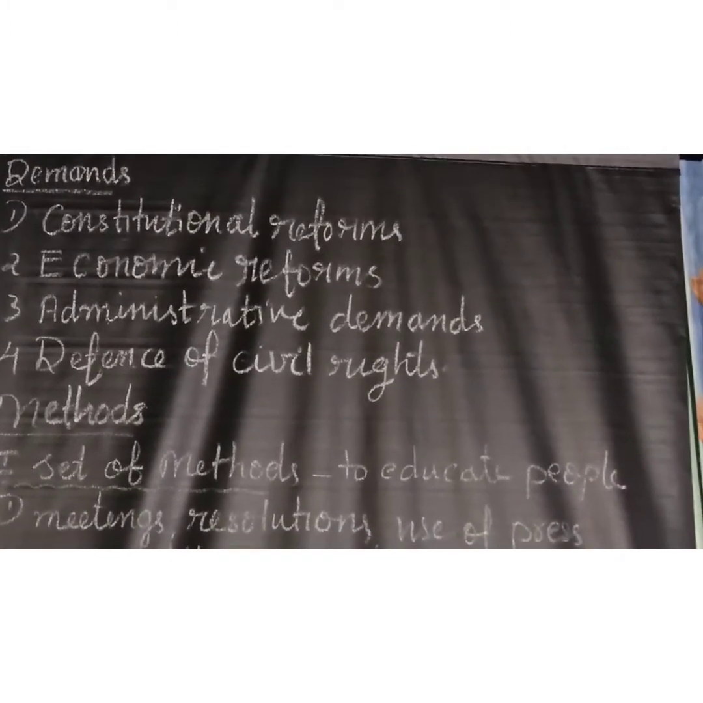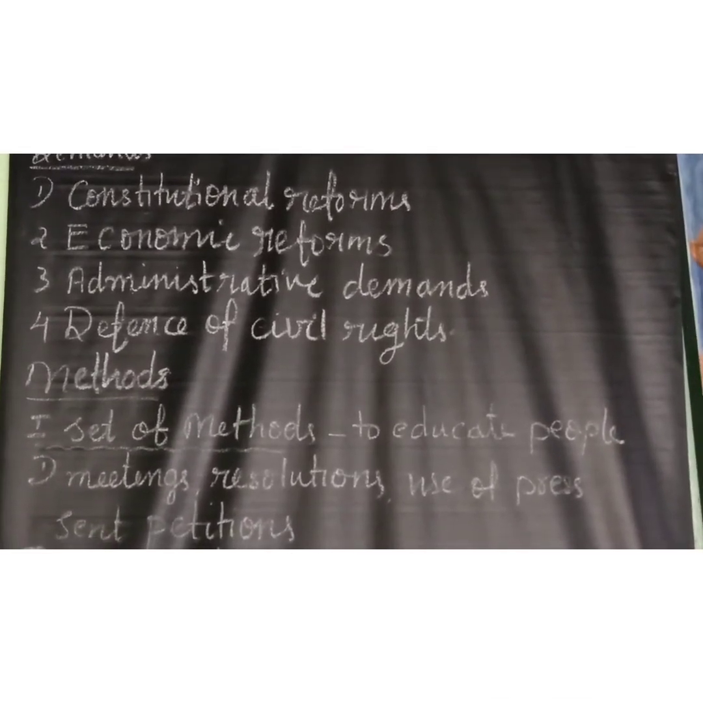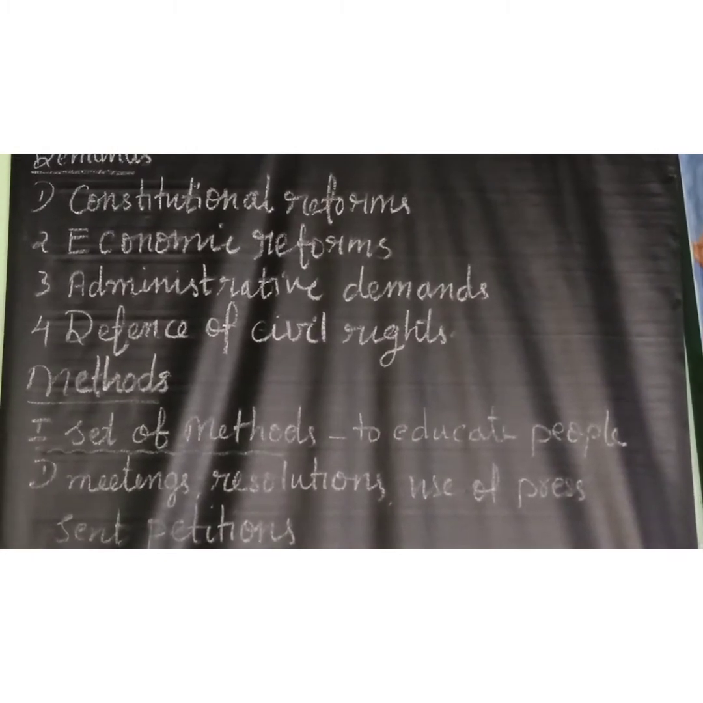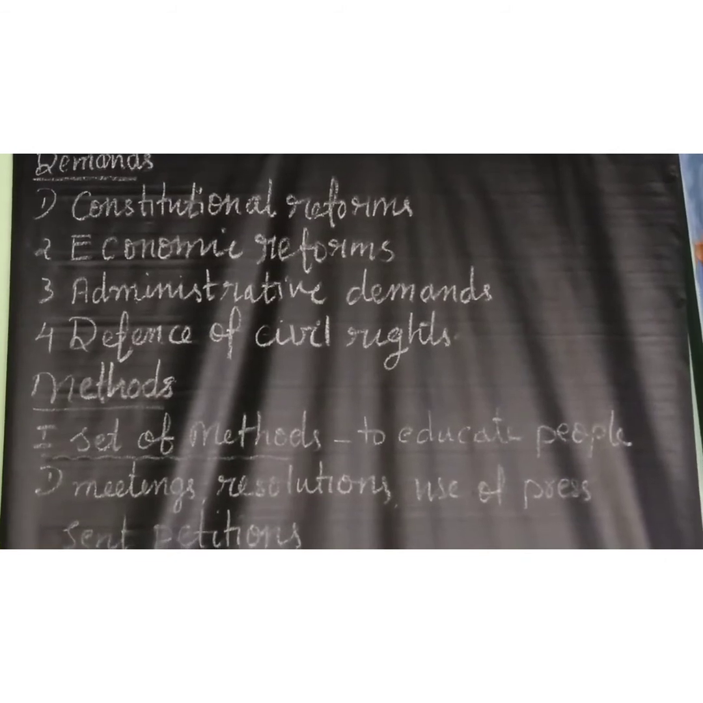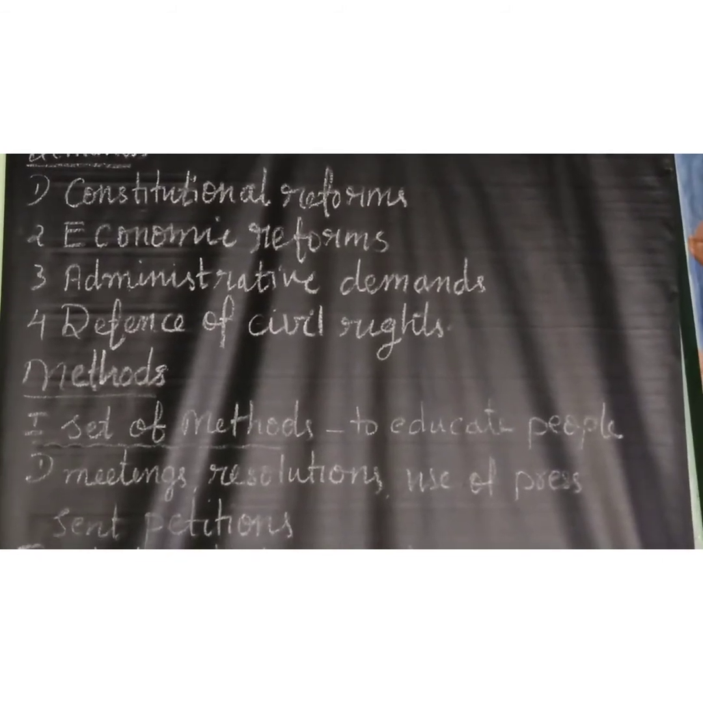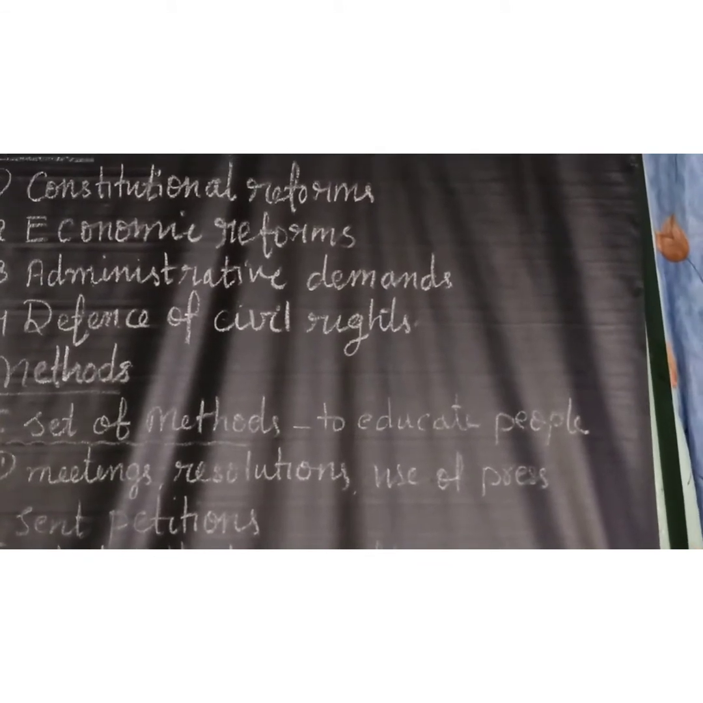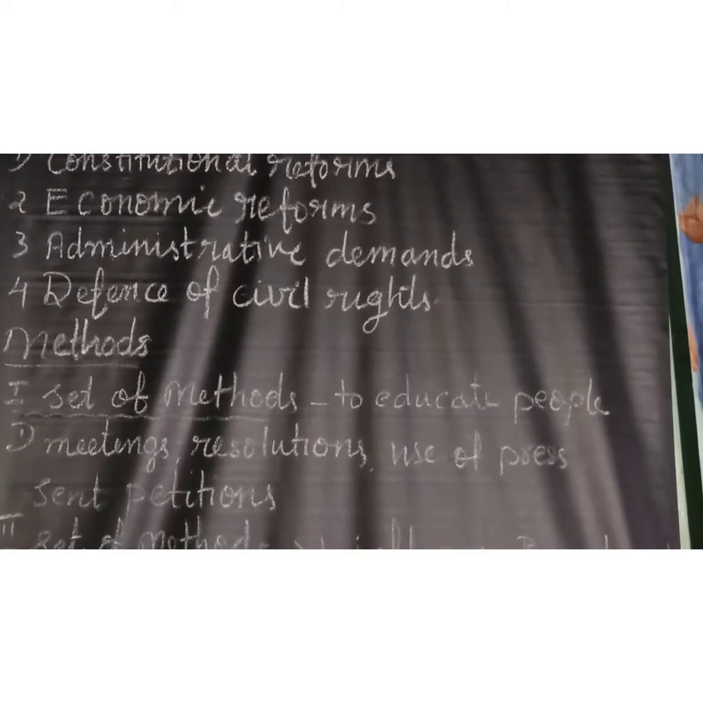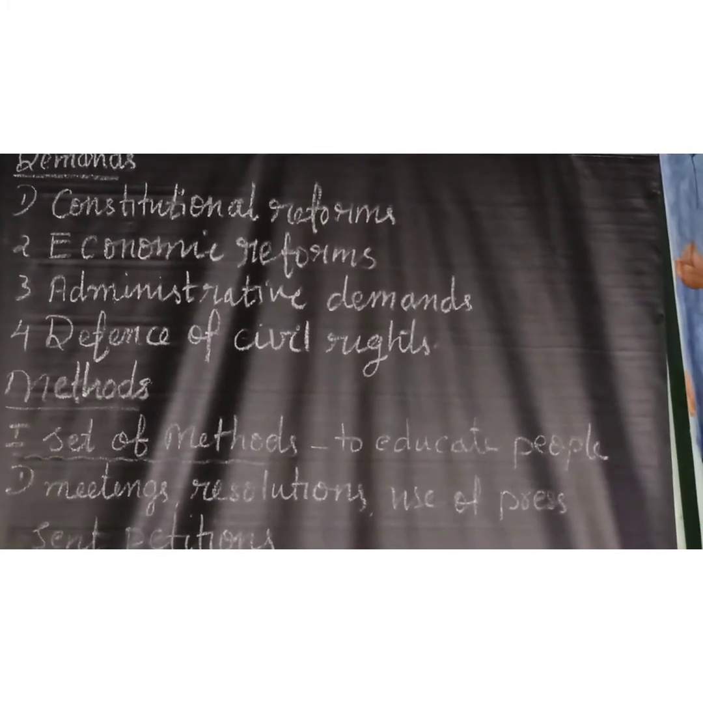Secondly, economic demands. First, reduction in land revenue and protection of peasants from unjust landlords. We know the British collected different types of taxes and land revenue from poor farmers, and the poor farmers also suffered a lot in the clutches of landlords. So the first demand was to reduce the land revenue and protect peasants from unjust landlords.